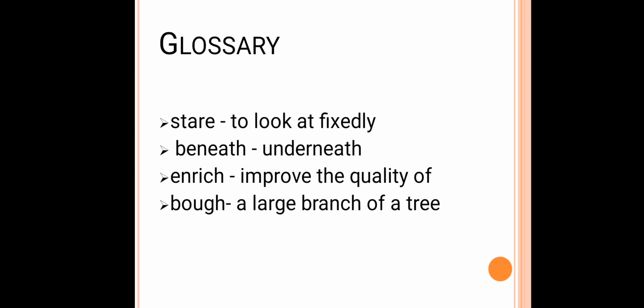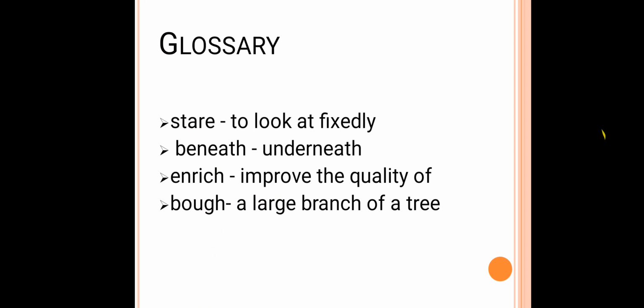And in the poem he has given so many examples like ships, cows, water, branches of a tree, that all these natural things will give happiness for us. Okay, today in this video let us discuss the question answers, summary and new words of this poem. Okay students, let us start with the glossary.